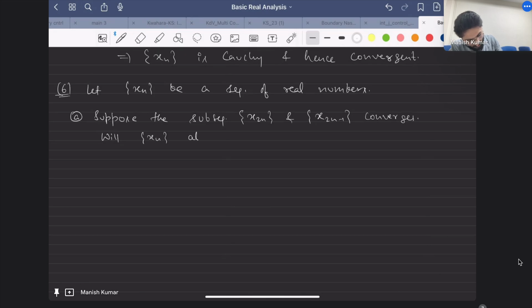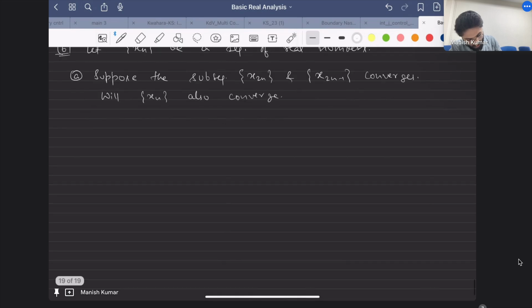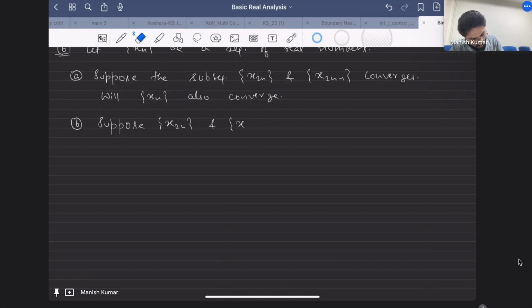The second part is: suppose x2n and x2n minus 1 converge to the same limit point. Will xn converge?